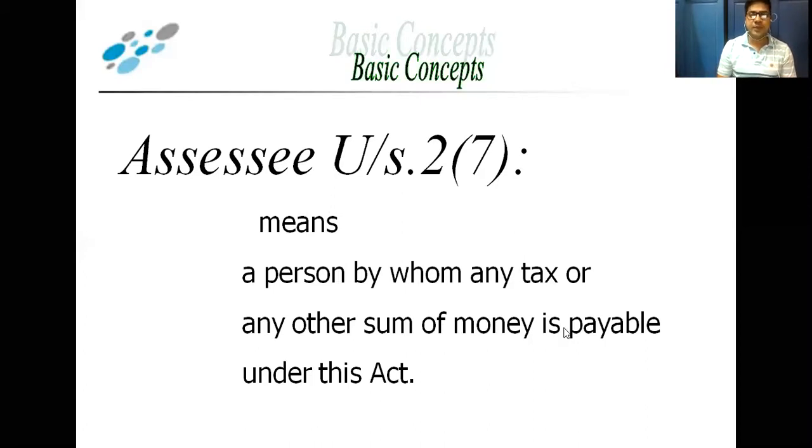Any other sum of money payable means what? Sometimes he fails to pay the taxes. At that time the income tax authority charges interest and penalty, and this interest and penalty is called the other sum of money. Sometimes the assessee pays taxes and any other sum of money under this Act, that is, under the Income Tax Act 1961.